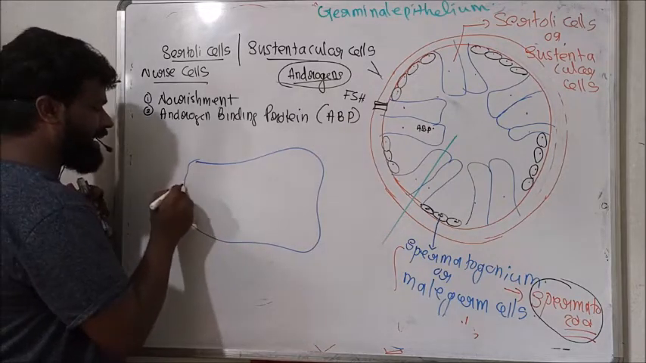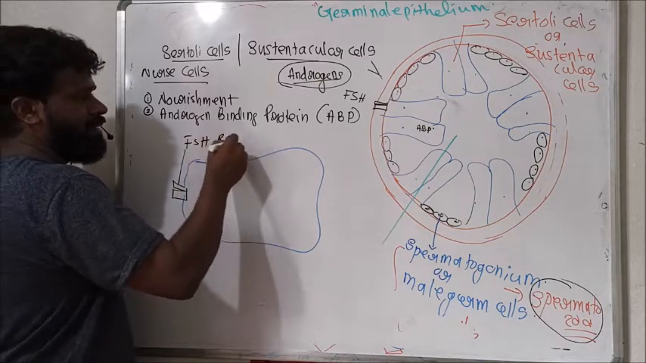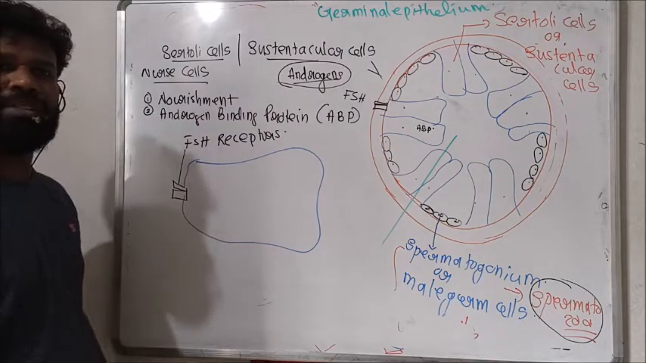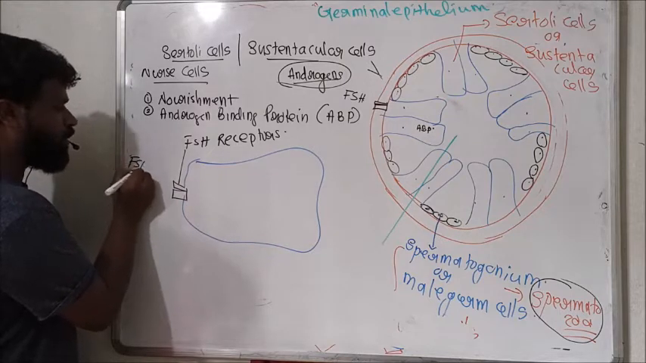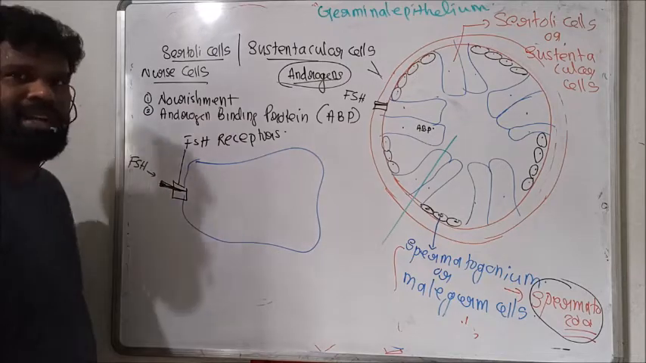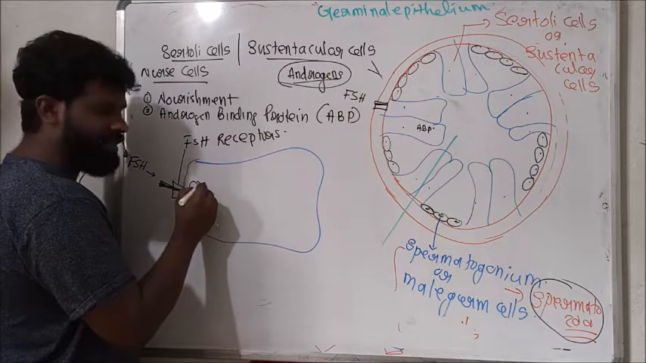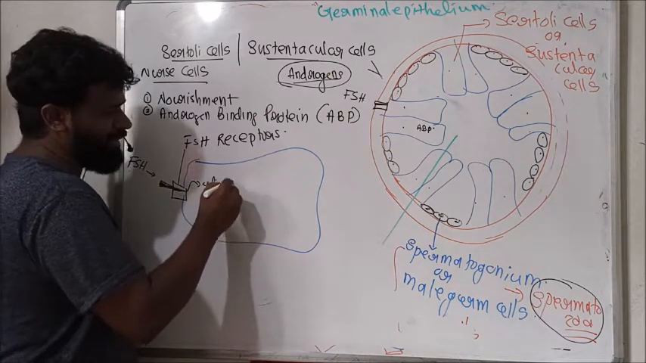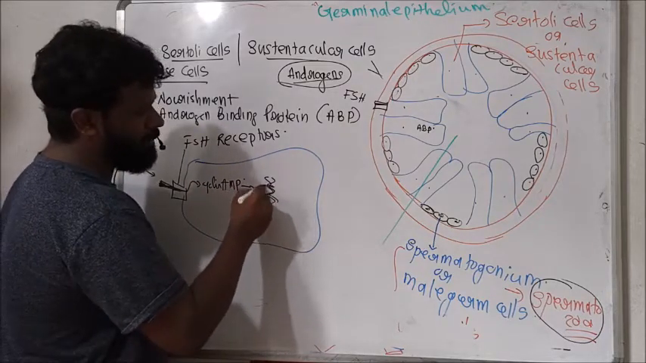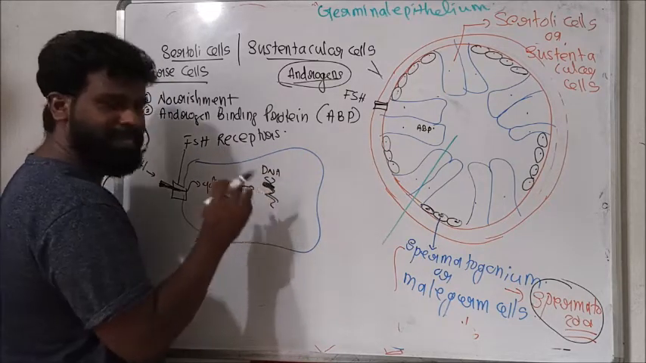And this Sertoli cell contains FSH receptors. The pituitary hormone FSH binds to this FSH receptor of the Sertoli cell. The cell gets stimulated and develops a second messenger like cyclic AMP. And this second messenger stimulates the gene expression of this Sertoli cell.